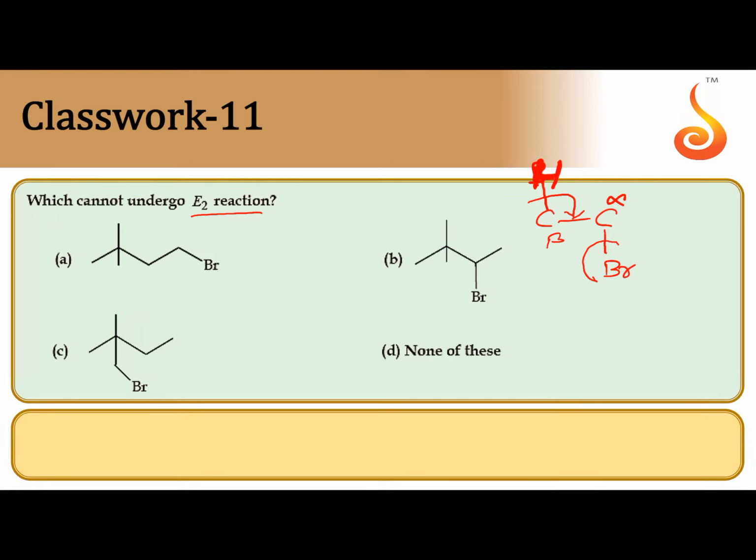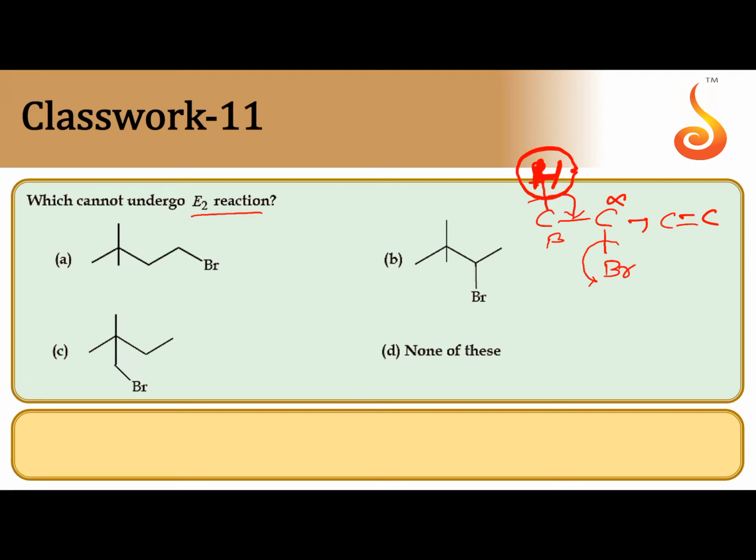Alpha carbon pushes the electron pair onto halogen. So between alpha and beta, a double bond is created. This is a single step reaction. In order to get alkene by E2 elimination, beta hydrogen is compulsory. So without beta hydrogen, there is no chance for the elimination to get alkene.